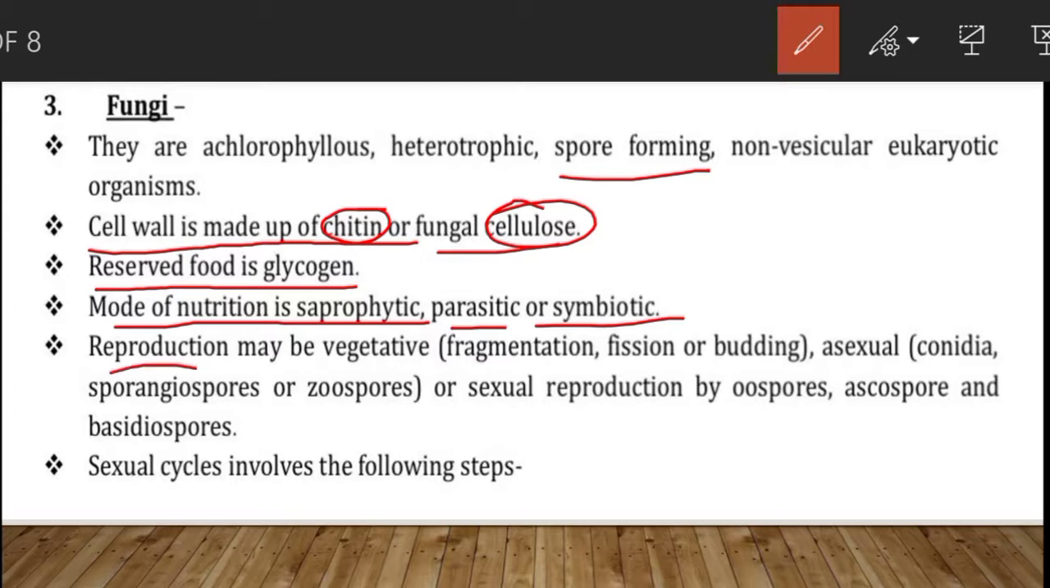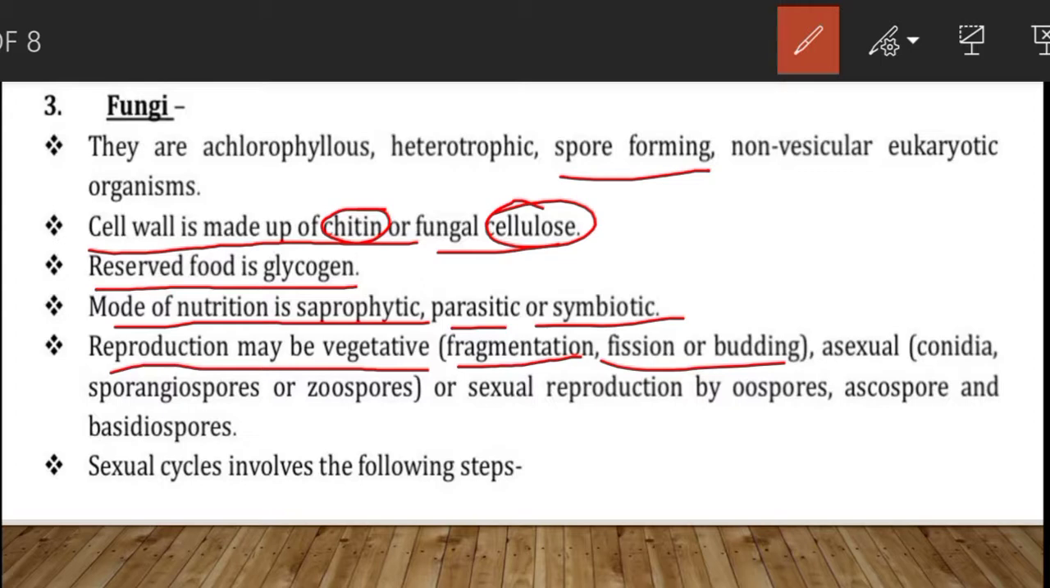Now, reproduction may be vegetative, like fragmentation. You have already studied fragmentation, fission, and budding, right? So the asexual mode, that is vegetative reproduction, is fragmentation, fission, or budding. Fragmentation means the mycelium, the hyphae of the fungi, breaks into two or more fragments, and then each fragment produces a new organism. That is called the fragmentation process.